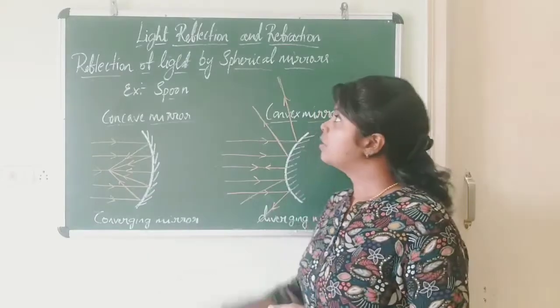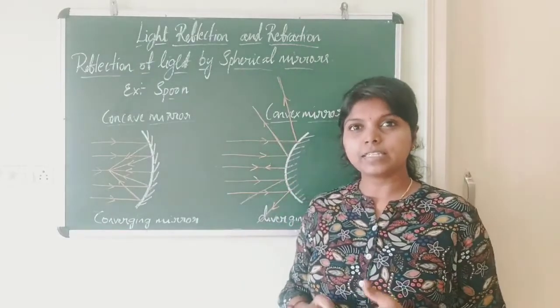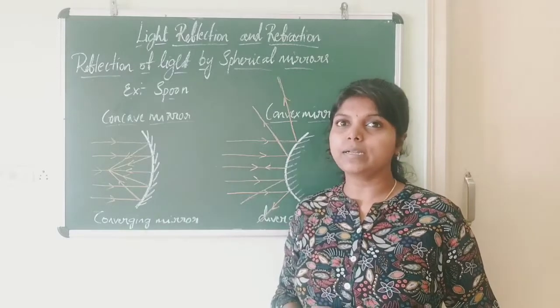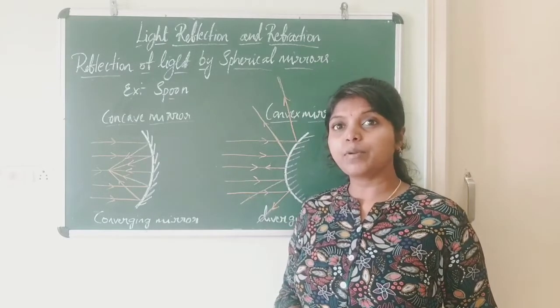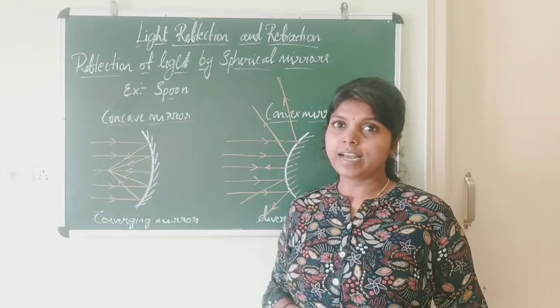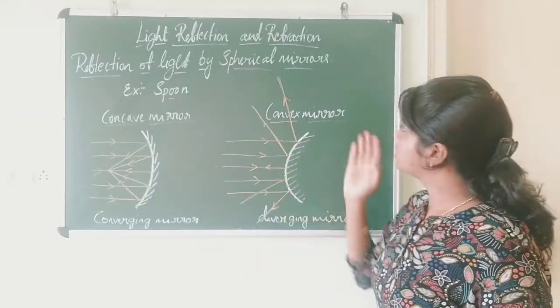Now let's see about reflection of light by spherical mirrors. Mirrors whose reflecting surfaces are curved inwards or outwards spherically are called spherical mirrors. We can take the example of a spoon. The curved surfaces of a spoon can be considered as spherical mirrors. We have two mirrors, concave mirror and convex mirror.